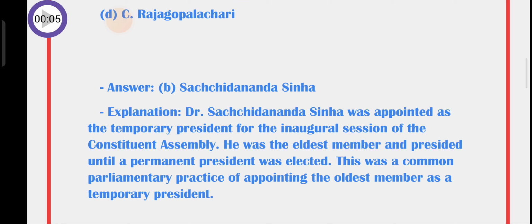Dr. Sachidananda Sinha was appointed as the temporary president for the inaugural session of the Constituent Assembly. He was the eldest member and presided until a permanent president was elected.